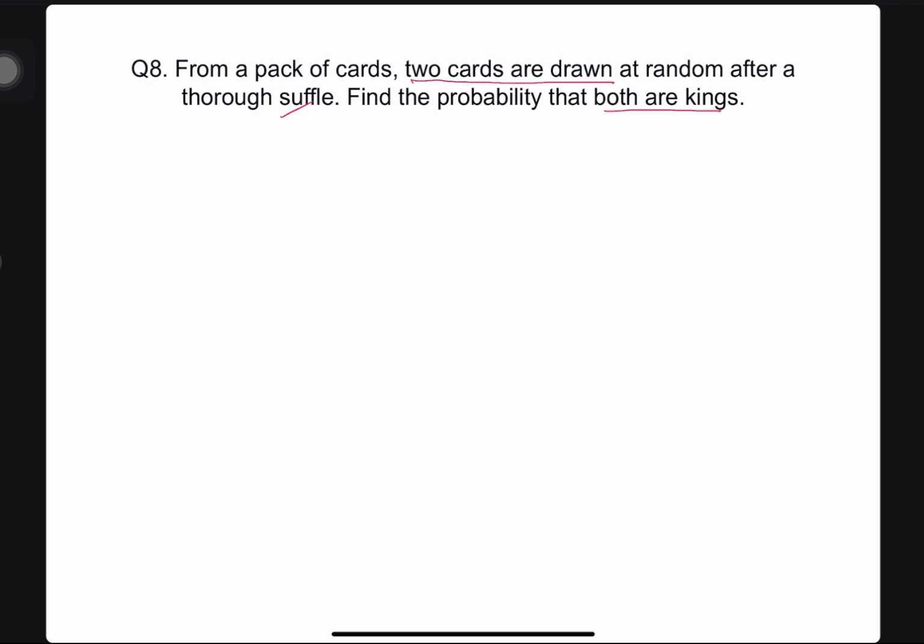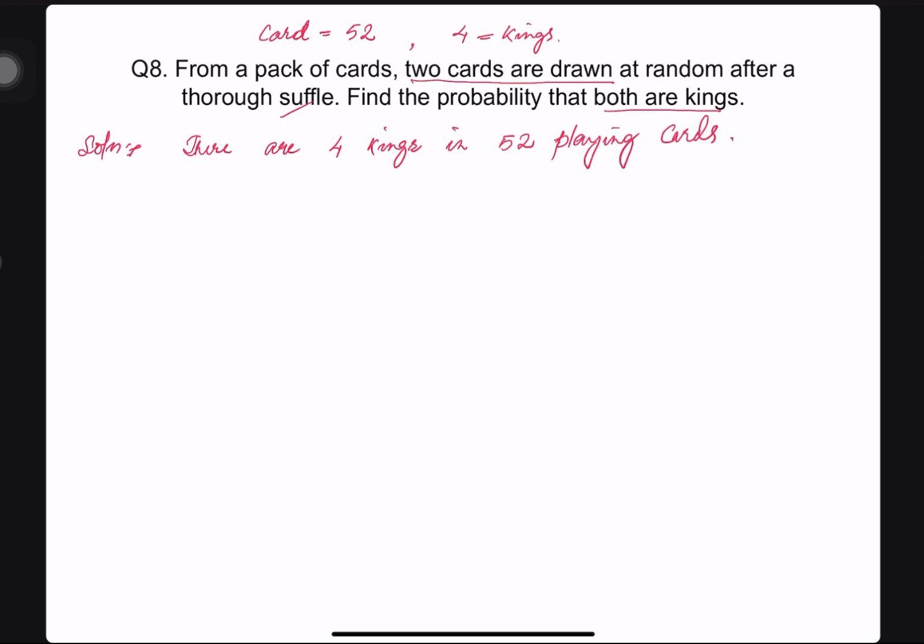So in this kind of question on cards, you have to know that there are 52 in total and there are 4 kings, 4 queens. I believe you know about the cards. So let us write the solution. It may start like this. How many kings? There are 4 kings in 52 playing cards. So here we are given the total number of cards and the number of kings.